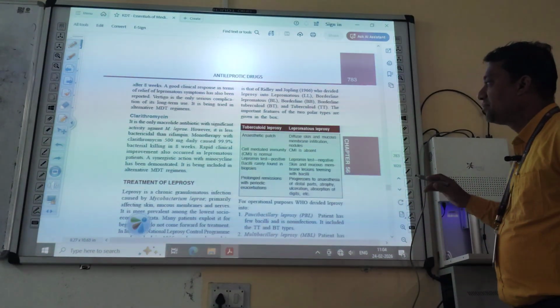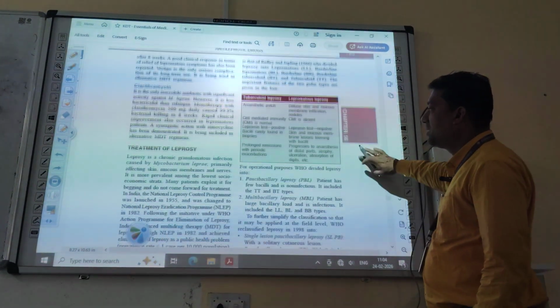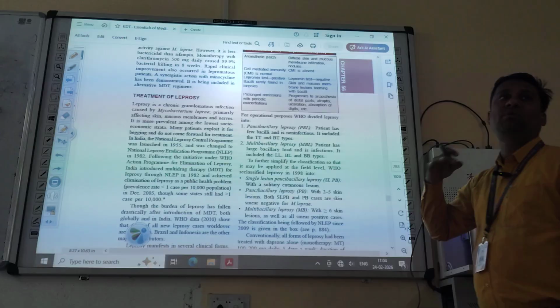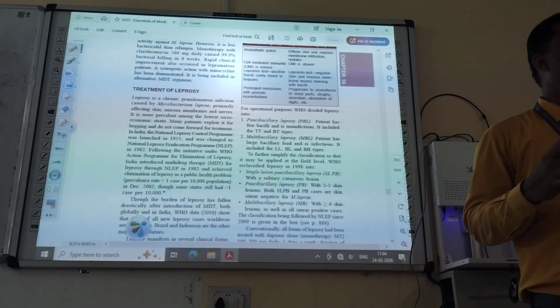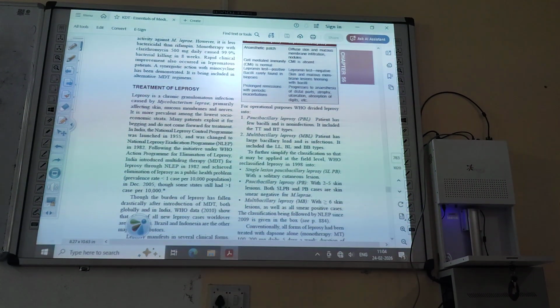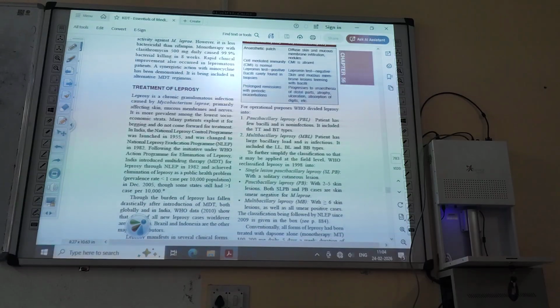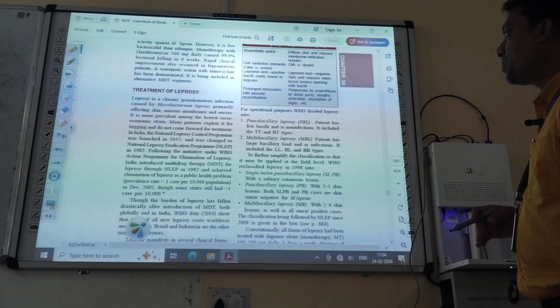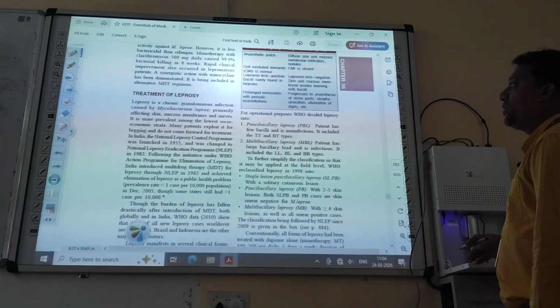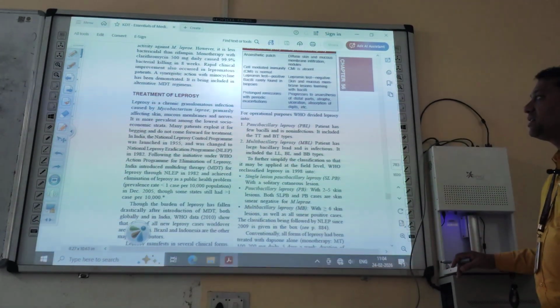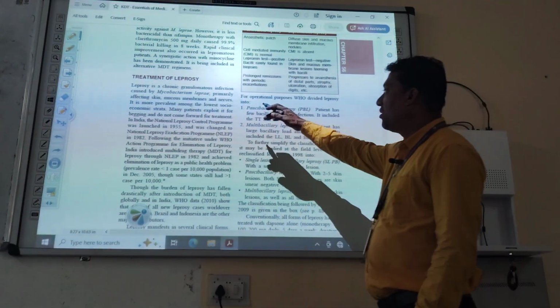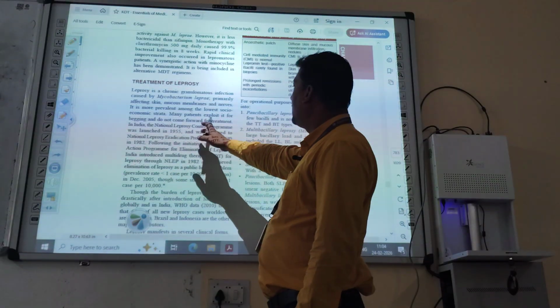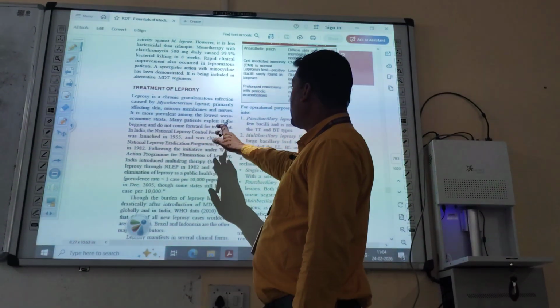Then treatment of leprosy. Treatment of leprosy, you have to describe it in your answer paper. What are the standard procedures for the treatment of leprosy? Leprosy is a chronic granulomatous infection caused by Mycobacterium leprae. And many patients